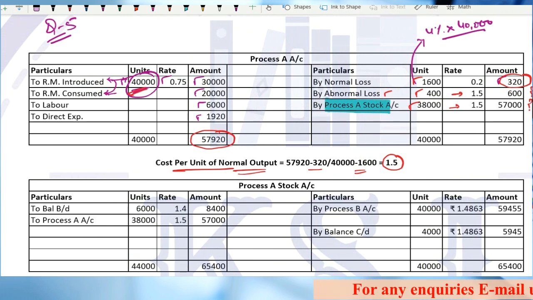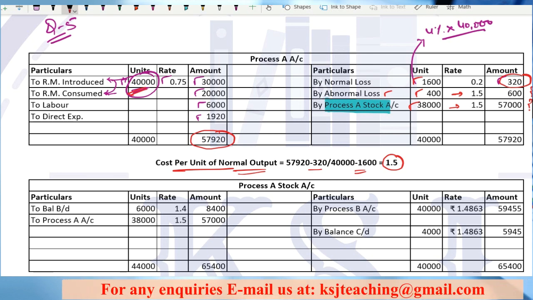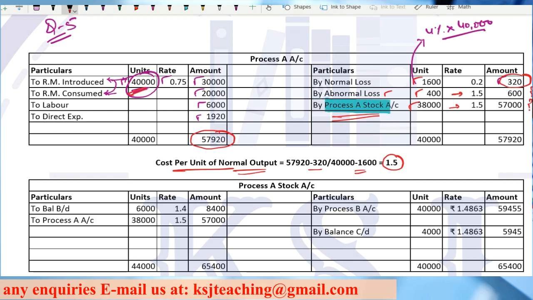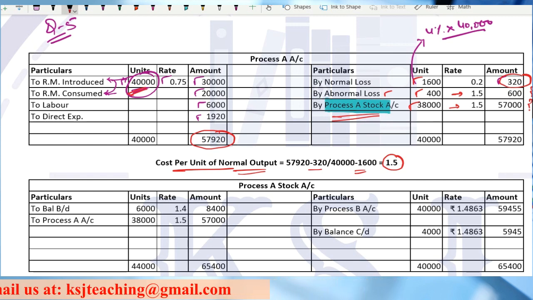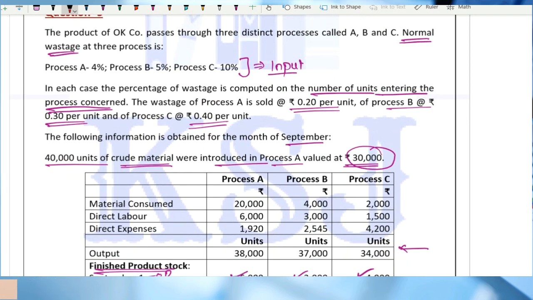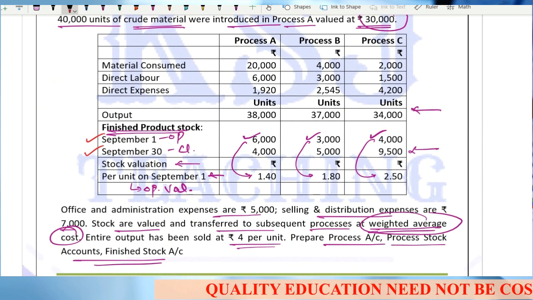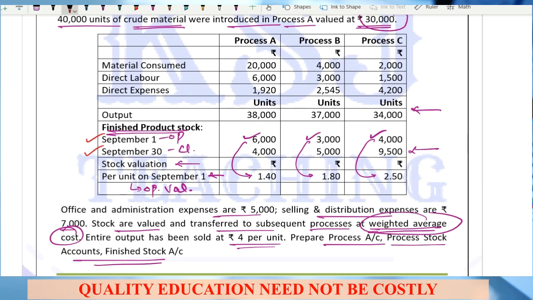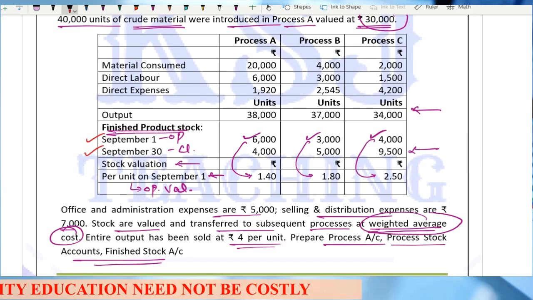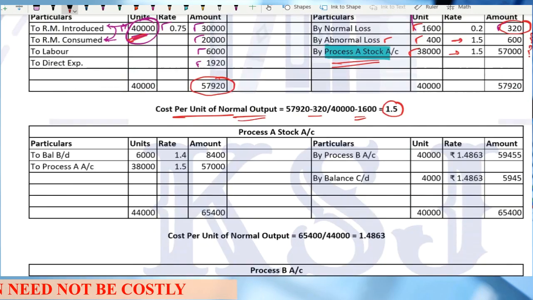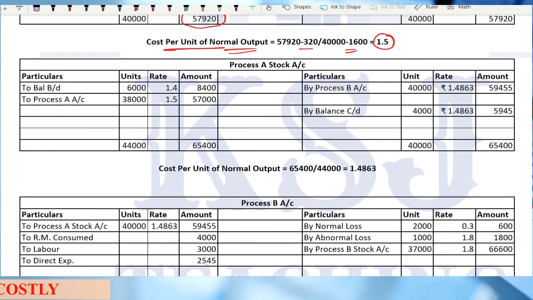Clear? Any issues? Now what we have done here is, we have transferred to the process A stock account, not process B account. Why have we done it? Because read the question carefully. In the process A stock account, there is opening and closing balances given to us. Now if the opening and closing balances are given to us, that means we have to prepare a separate process stock account. Okay, so this is my process A stock account.